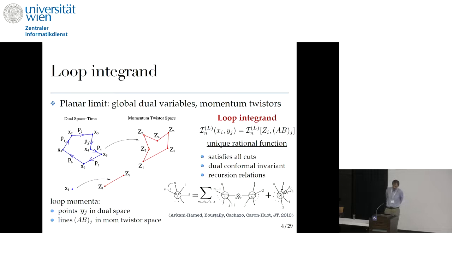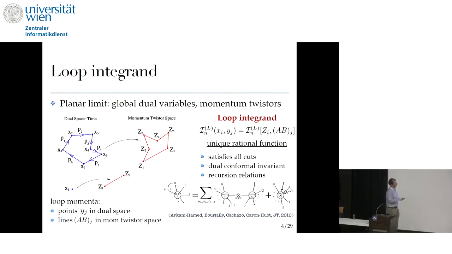So this is basically just a change of coordinates, which is convenient to use for planar amplitudes. Now, once we summed everything together, we have this loop integrand, and we can basically forget that it came from a sum of Feynman diagrams or anything else, and just think about it as a unique rational function that you can construct in a different way. The function satisfies all cuts that any amplitude should satisfy.